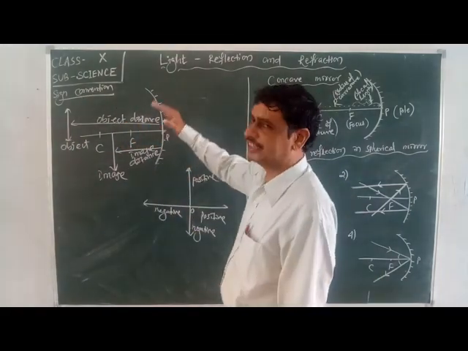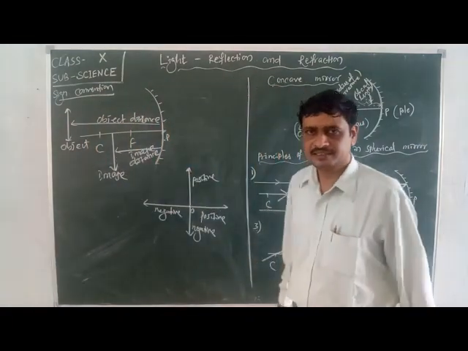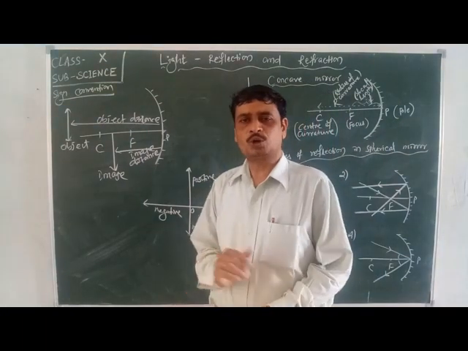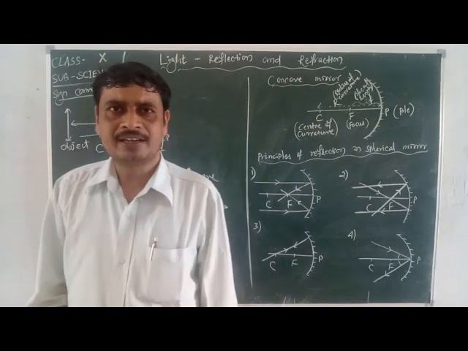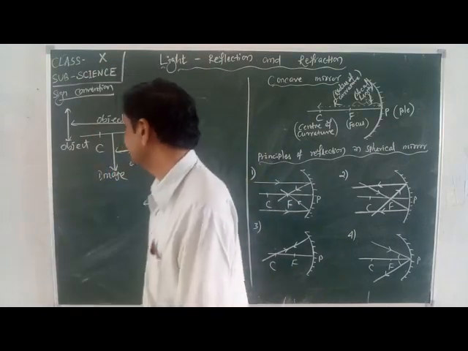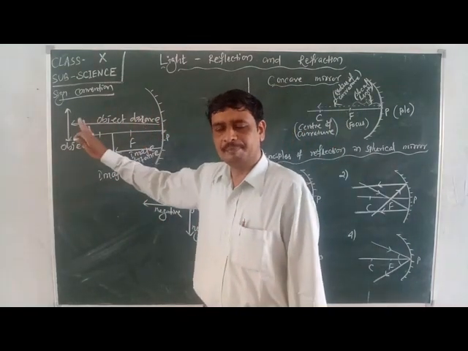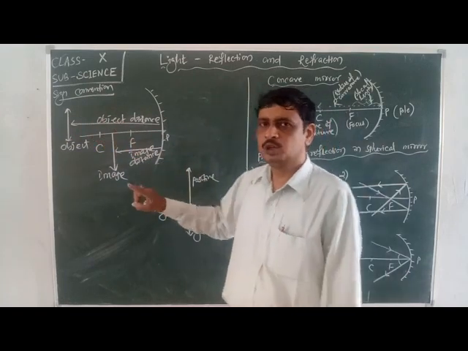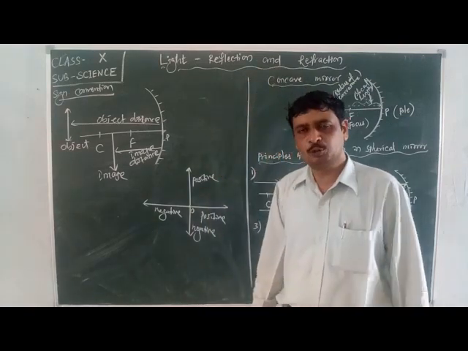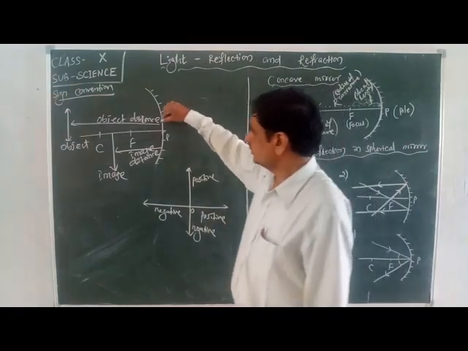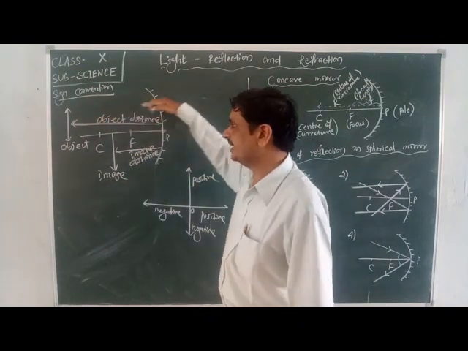Since we are always measuring the distance from the pole to the object or image, we have to look in which direction we are measuring it. If the direction in which we are measuring the distance is the same as the direction of the incident ray, then it becomes positive. Here, the direction of measuring is opposite to that of the incident ray.